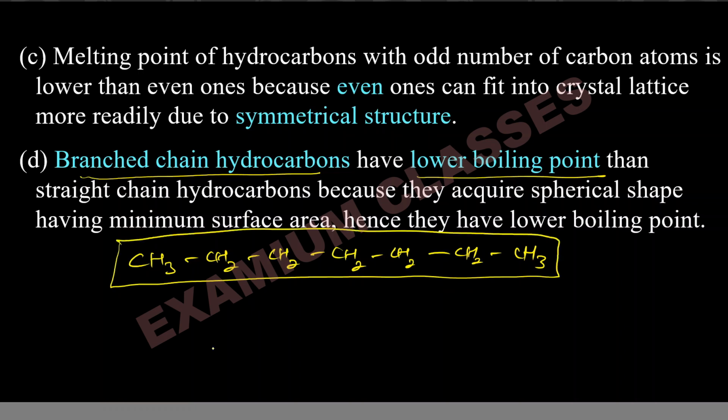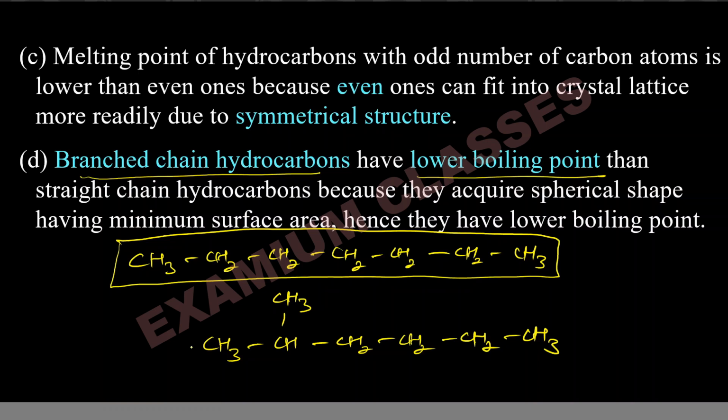Now suppose I bring this one here as a side chain. So what will be the case? Now it will be CH3, CH, CH3, CH2, CH2, CH2, CH3. Still there are 7 carbons, and there will be 16 hydrogens as per the formula of alkane, CnH2n+2.